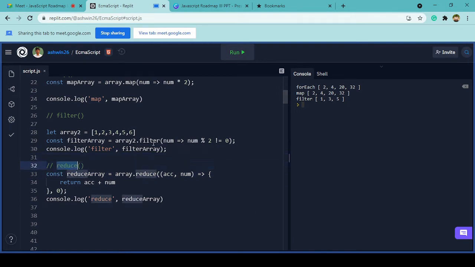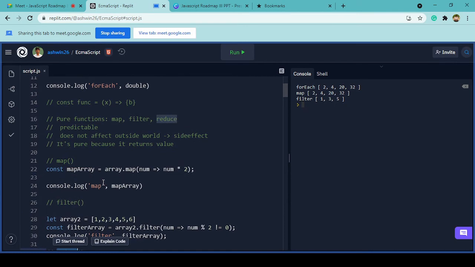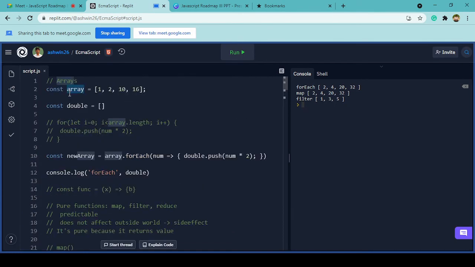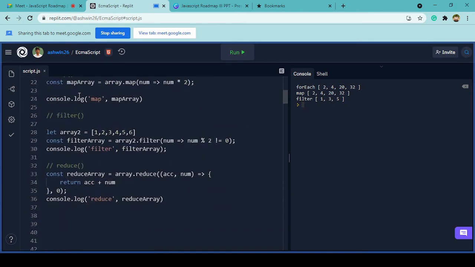So moving on, what we can now see is another pure function called reduce. These three functions that you are using, we are actually applying on top of the array data structure only, right? Whatever I displayed over here, array, we are applying on top of that. It comes along with the array data structure itself.